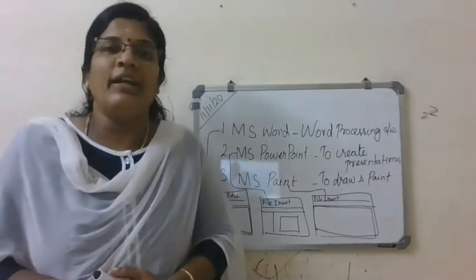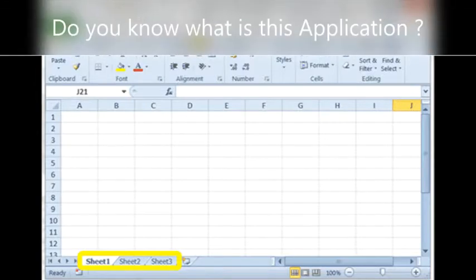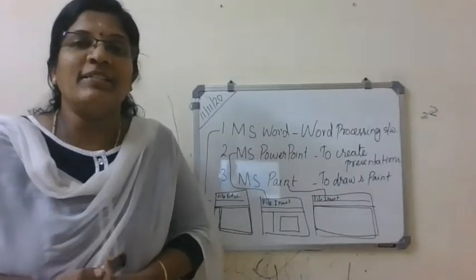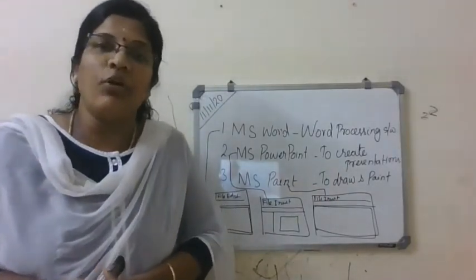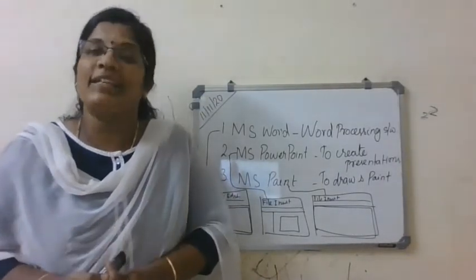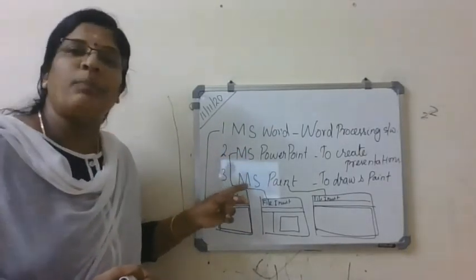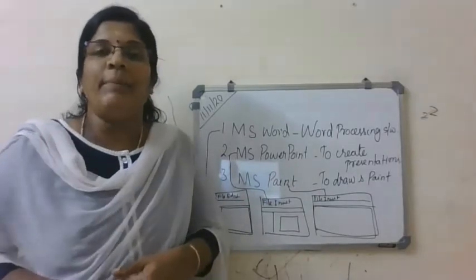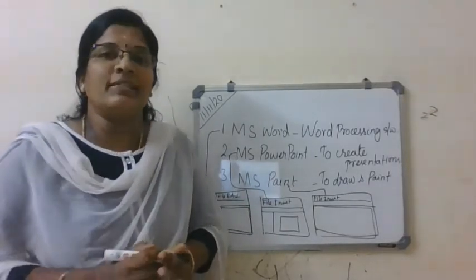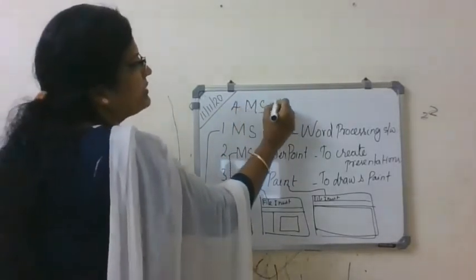Now let me show you another application and tell me whether you know its name. Yes, did you see what this application is? Have you ever seen this before? No? Okay. This is called Microsoft Excel, MS Excel. So MS Word, MS PowerPoint, MS Paint, and in this sequence, the next application software is called MS Excel. I don't have space, so let me write it here. Fourth one, MS Excel.